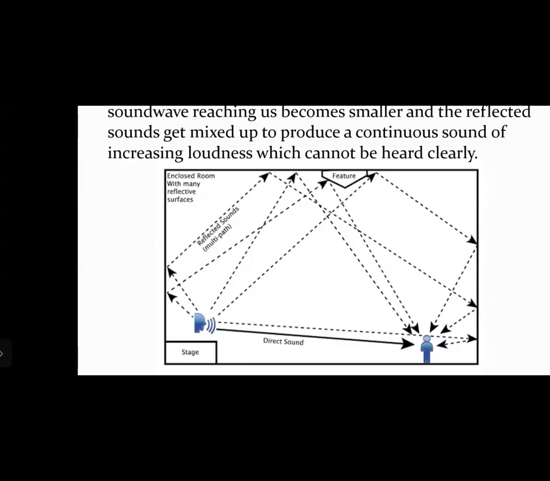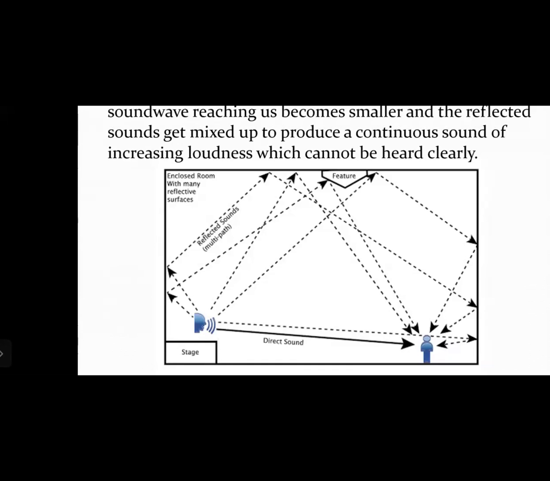All of those paths have different distances up to the listener, so the sound will take different amounts of time to reach the listener.